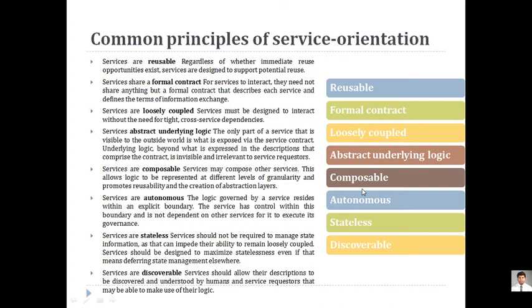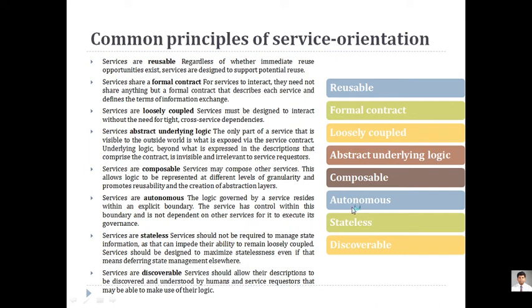Then composable. You need to create a service that can be updated as and when required. So composable means what? As and when the service application goes into development or upgradation, your service should be written in such a way that it can be reconstructed or recomposed as and when required.